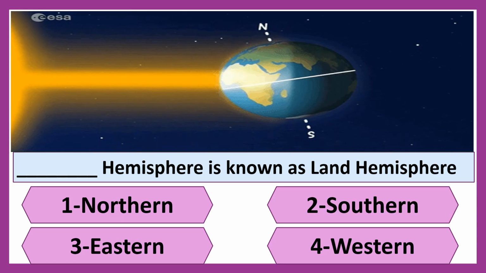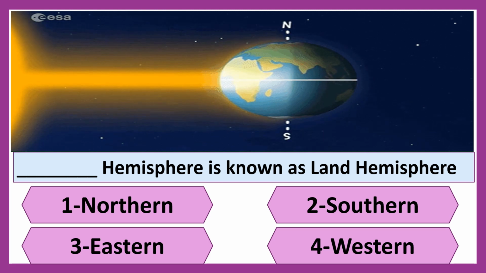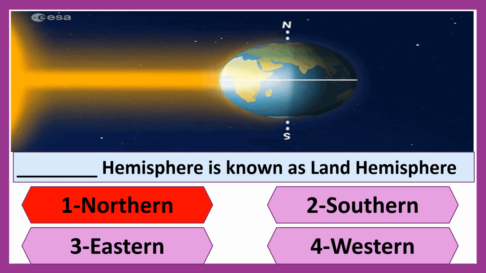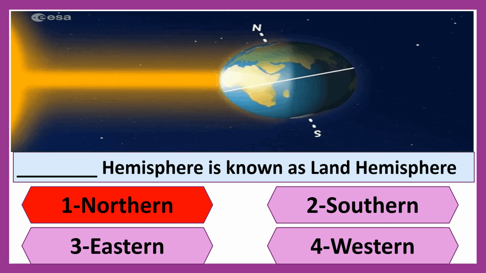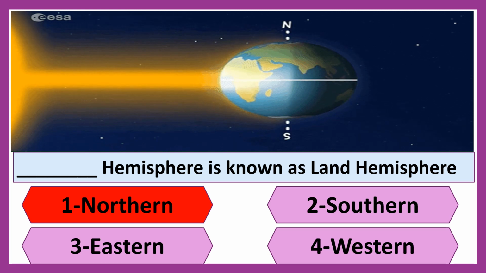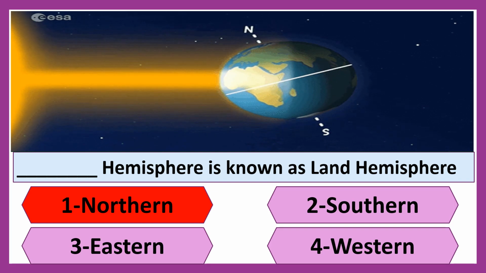Now next question is, dash hemisphere is known as land hemisphere. First option is northern, second southern, third is eastern, and fourth is western. You are right, children. Northern hemisphere is known as the land hemisphere because there are 60% of land and 40% of water we can see in the northern hemisphere. That's why it is known as a land hemisphere.